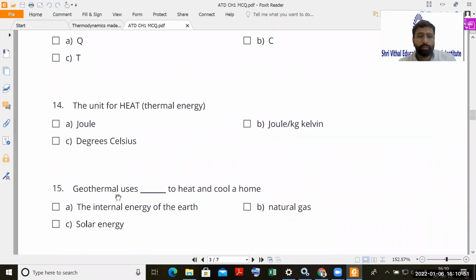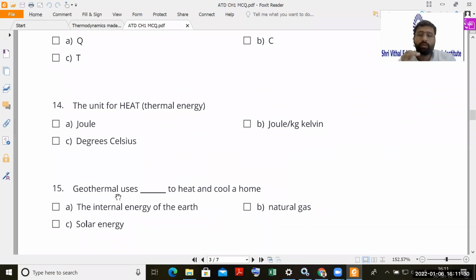So let me tell you what happens in geothermal homes. In that case, we are passing air through underground pipes. As air passes through underground pipes, heat transfer takes place and the air gets cooled, right? Because if you go below the ground surface, the temperature keeps on reducing. If you go, let us say, 5 meters below ground, you will observe almost a 5-degree temperature difference. So I will lay the underground pipes at 5 meters below.